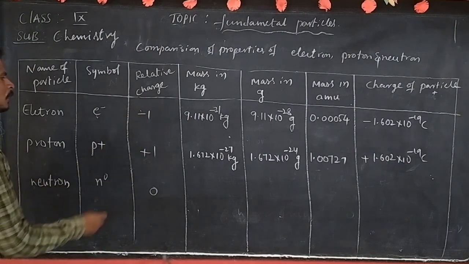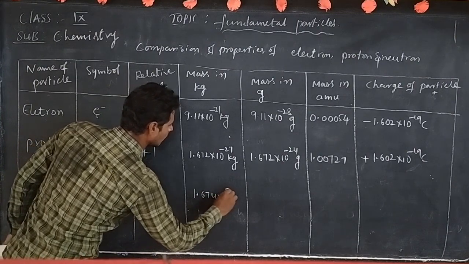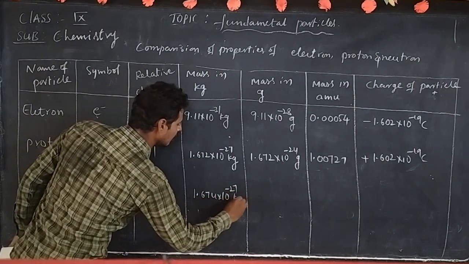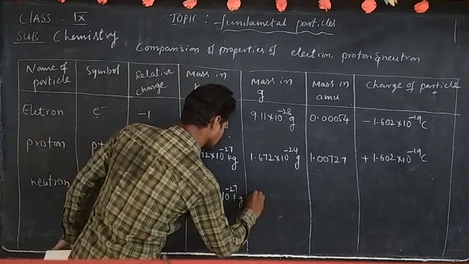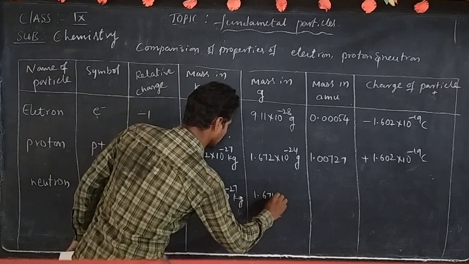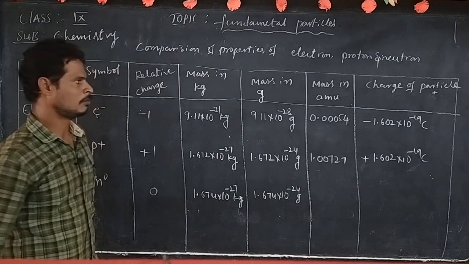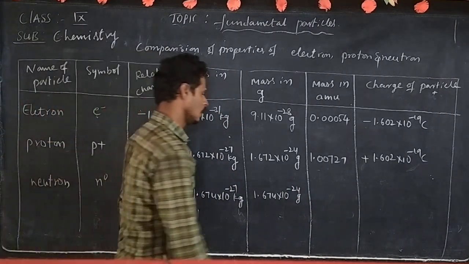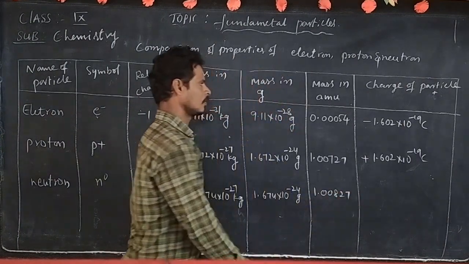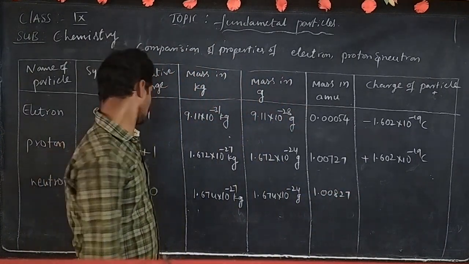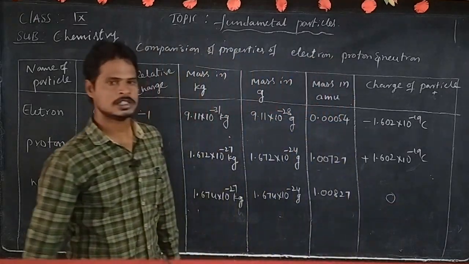Mass of neutron in kg is 1.674 into 10 to the power minus 27 kilograms. Mass of neutron in grams is 1.674 into 10 to the power minus 24 grams. The mass of neutron in AMU is 1.00867. Charge of neutron is 0 because it is a chargeless particle.